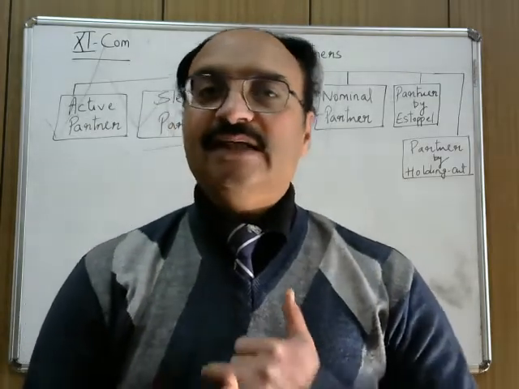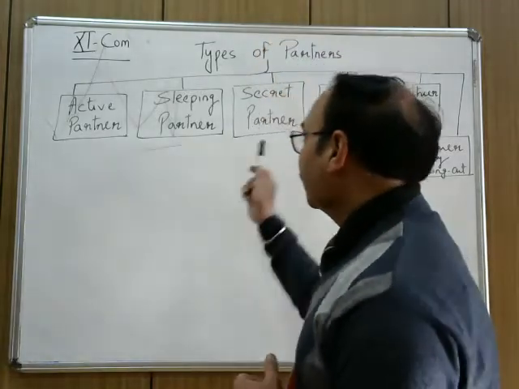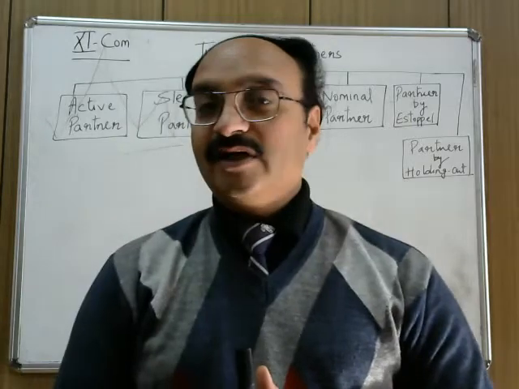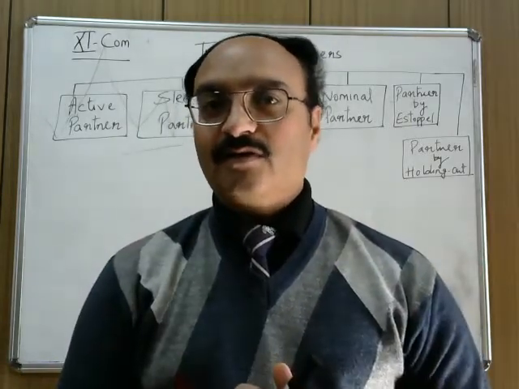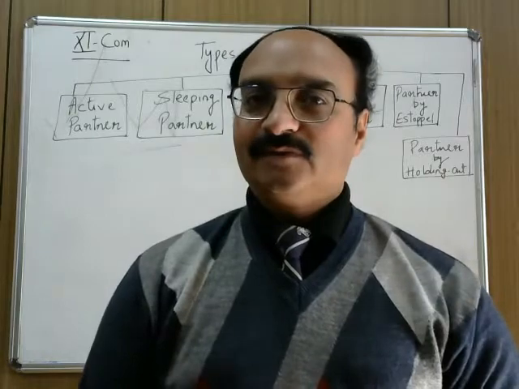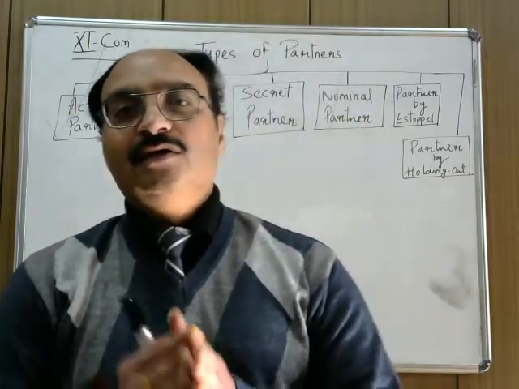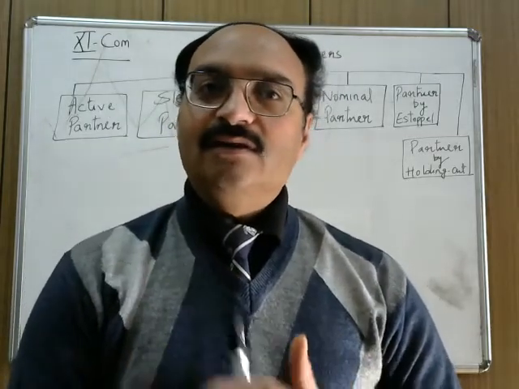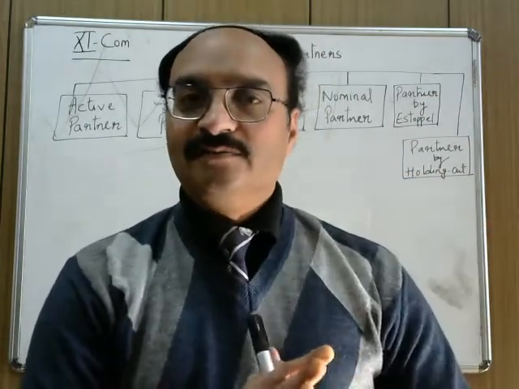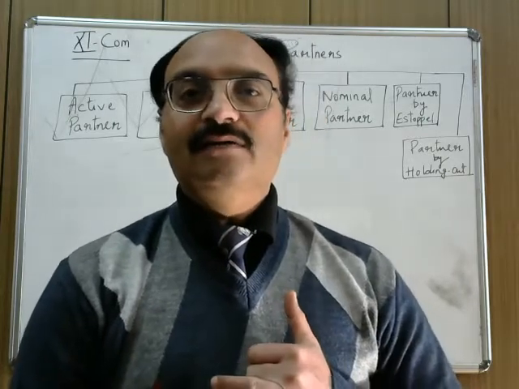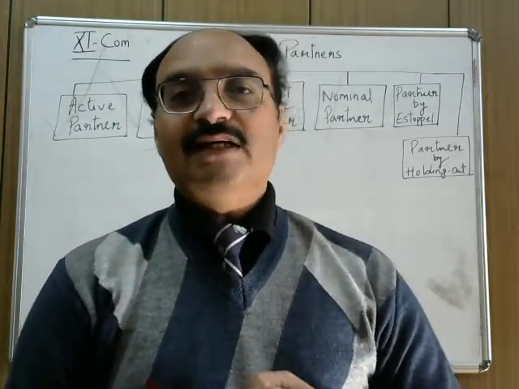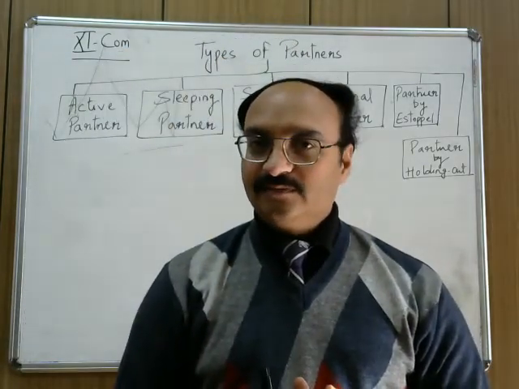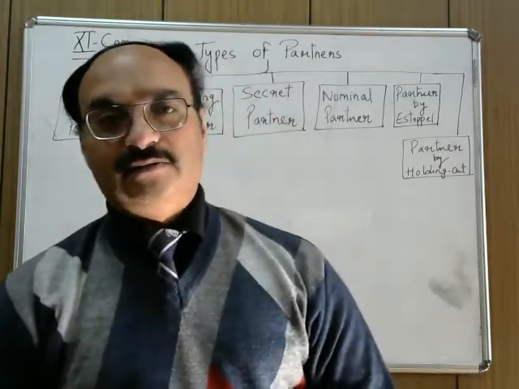Then third type of partner is secret. Secret partner, as the name says, his identity is confidential. Confidential not for the partners, but for the general public. So a secret partner is one whose association, belongingness or relation with the firm is not known to outsiders. He contributes capital, participates actively in the management, his liability is also unlimited. Then comes nominal partner, right?